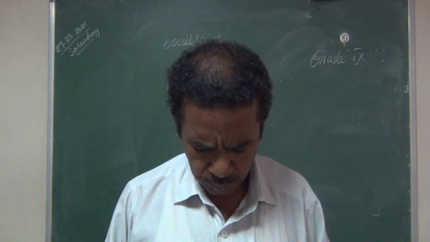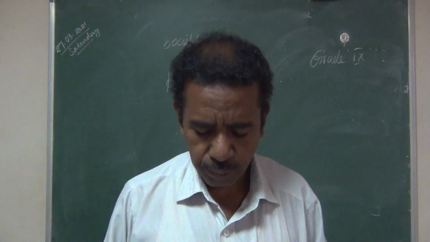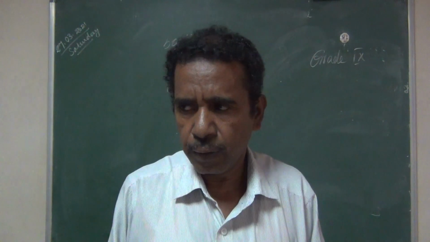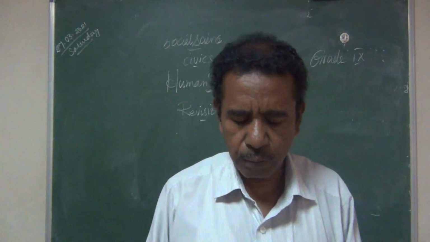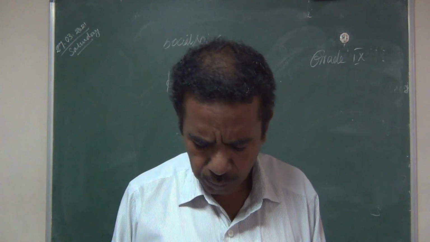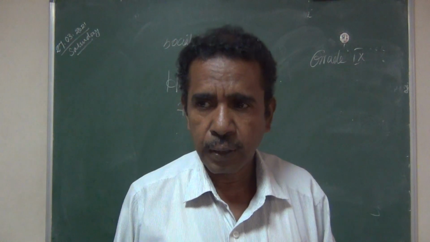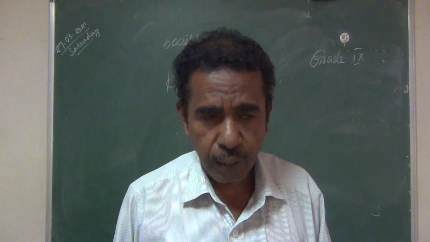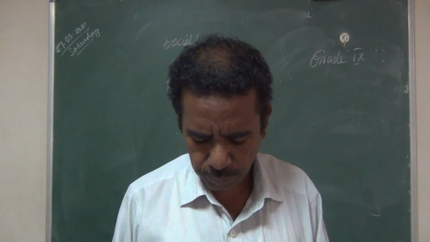Here 6 or 7 child rights are given. Right to life: the child has the right to live. Right to family environment: the child has to live in a family environment. The child must get education.